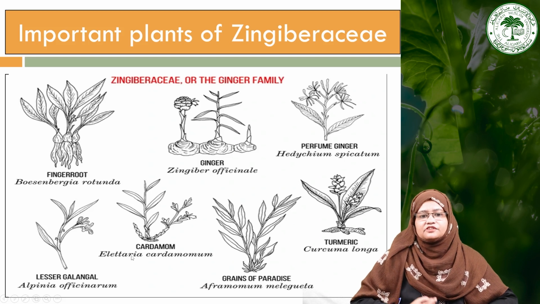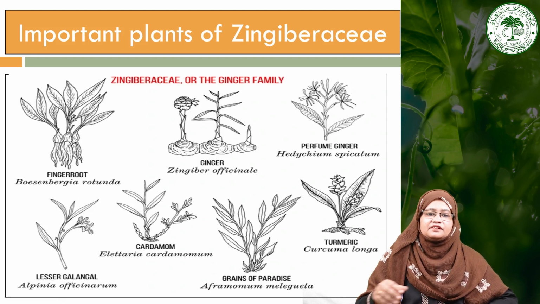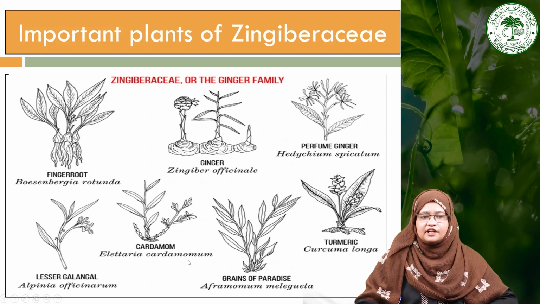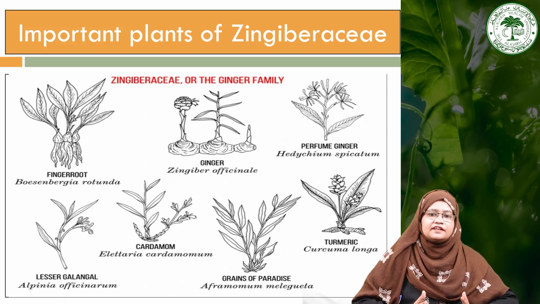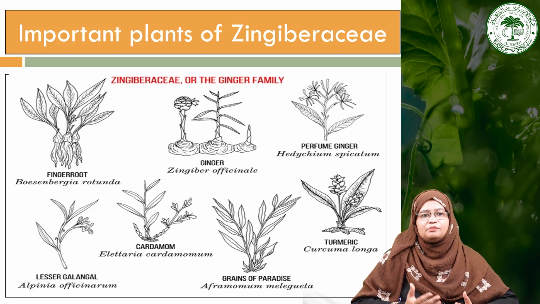Then cardamom is also yielded from this particular family, its botanical name is Elettaria cardamomum. Then lesser galangal, that is Alpinia officinarum. And then the grains of paradise, that is Aframomum melegueta. Then the turmeric, which is also yielded by this family, is Curcuma longa. So we can see here there are a lot of important plants that belong to this particular family, Zingiberaceae.